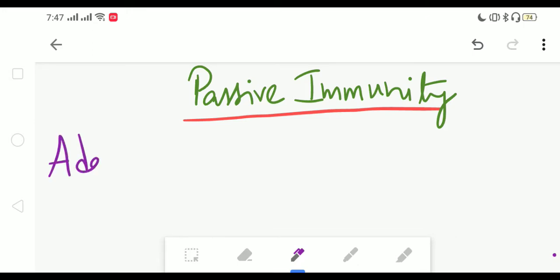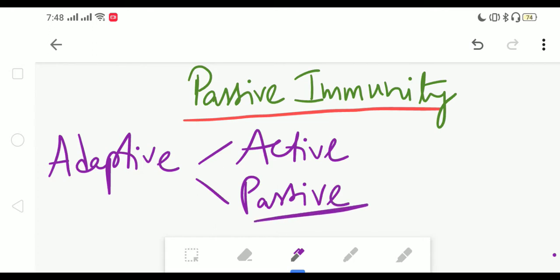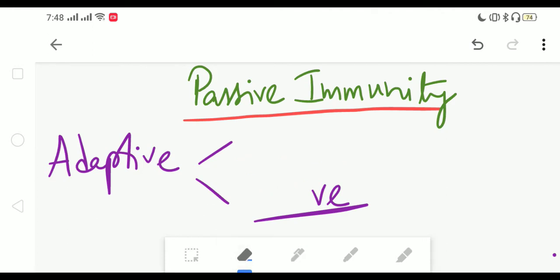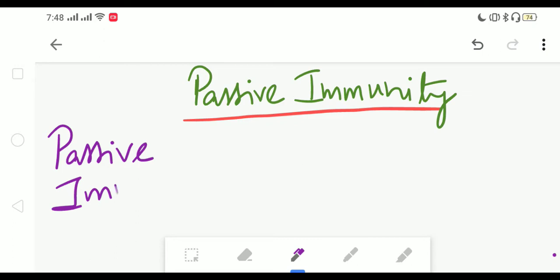Adaptive immunity is of two types: active immunity and passive immunity. Today we will learn more about passive immunity. The main feature of passive immunity is